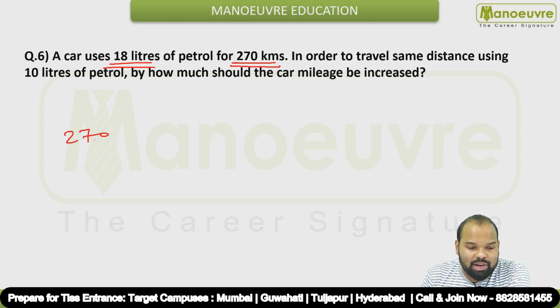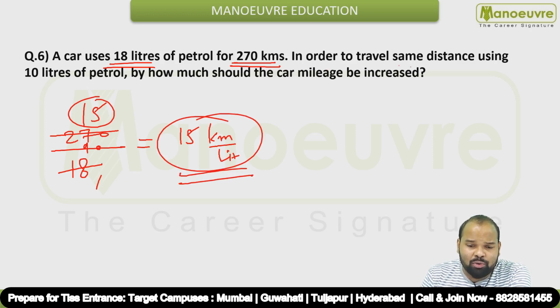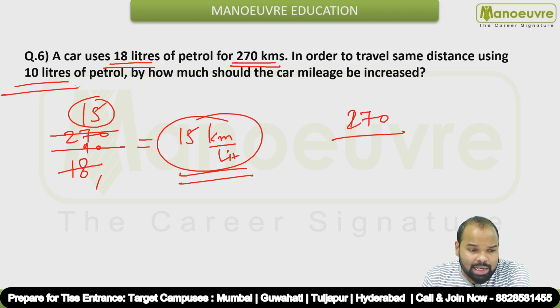Okay, so for 270 kilometers, 18 liters of petrol is used. So if you divide this, we can divide it like this: 18 ones are 18. Okay, so 9 is left, 9 and 0 is 90, 18 fives are 90. So what is the answer? 15 kilometers per liter is the mileage, guys. Okay, original mileage. But if we have to cover the same distance, which is 270 kilometers, in 10 liters only,